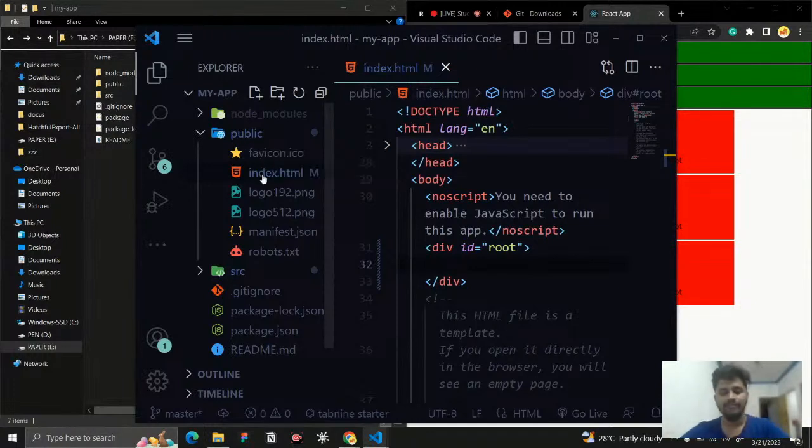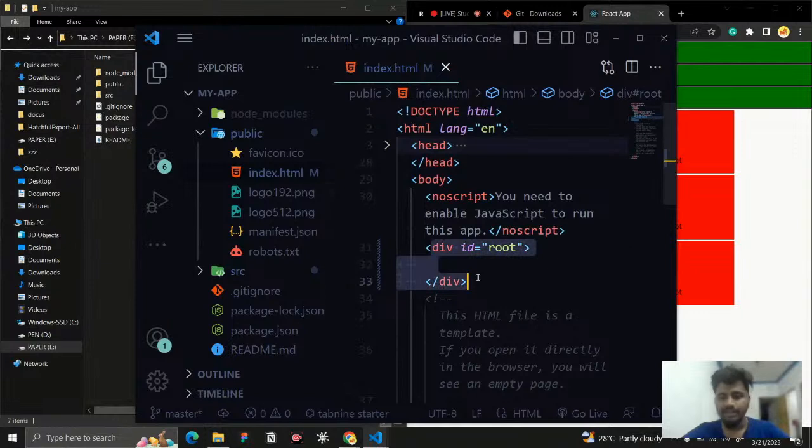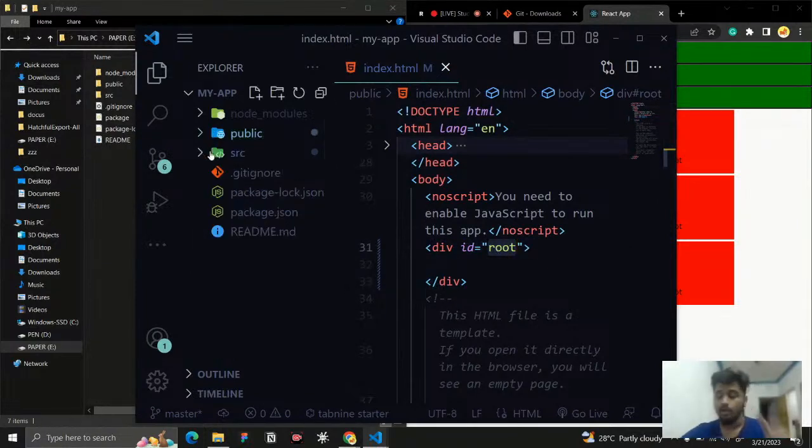Now we have discussed that in our HTML file we have a div with an id of root, right? So I just close it here. How can I connect this? How can I send all my components to this one?